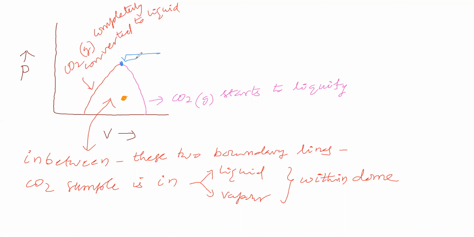Okay. What is your thought at this point? Do you say gas liquid mixture? One student says gas liquid mixture. Now within this dome, at any point, some amount of carbon dioxide is in gaseous state and some amount of carbon dioxide is in liquid state. Now what about this blue color point? Okay, you are saying in liquid state.